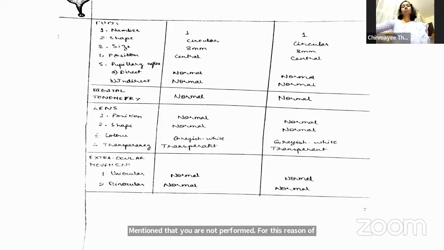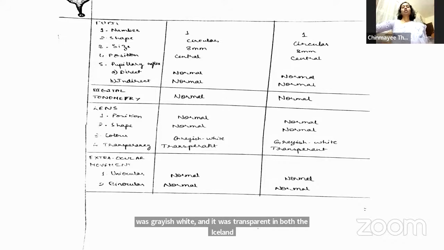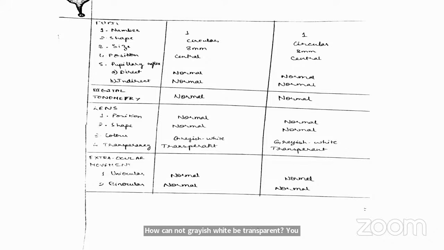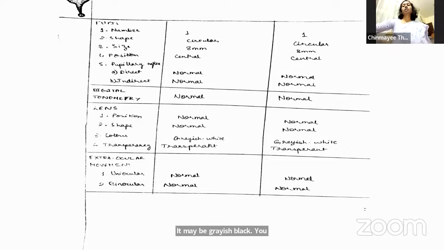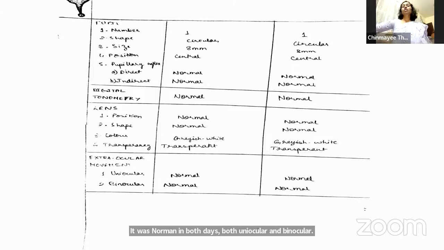Okay, lens. Ma'am, it was normal in position and shape. Color was grayish white and it was transparent in both the eyes, ma'am. How can grayish white be transparent? It may be grayish black. Grayish black, sorry. So once you tell grayish white, it becomes a cataract. Okay, extraocular movements. Ma'am, it was normal in both the eyes, both uniocular and binocular. Okay. So very relevant in this case.